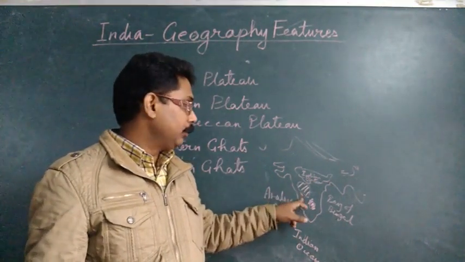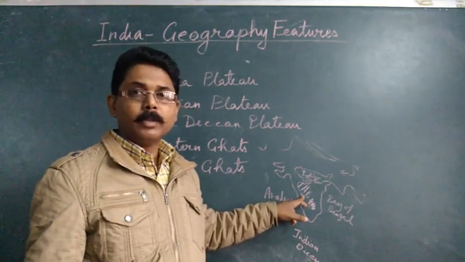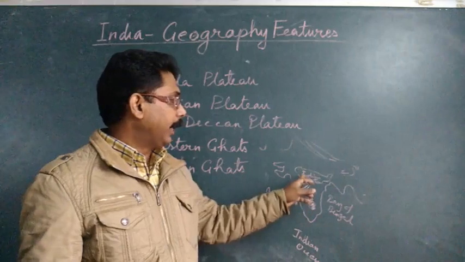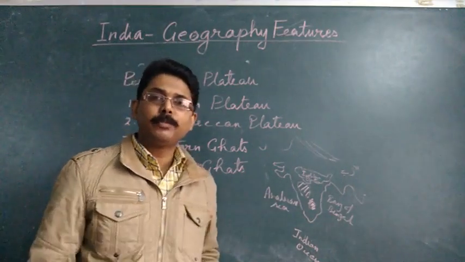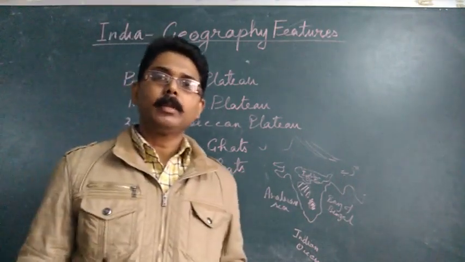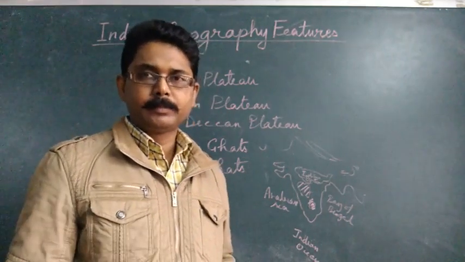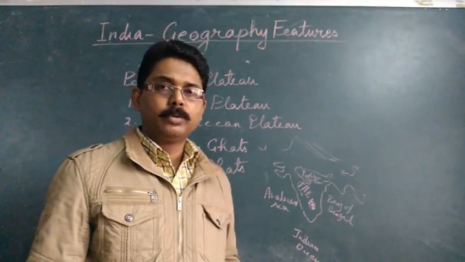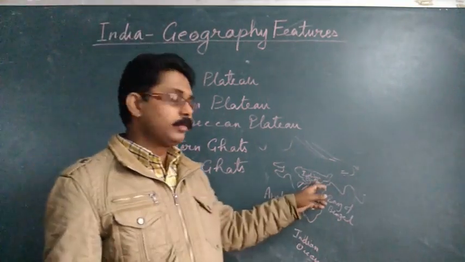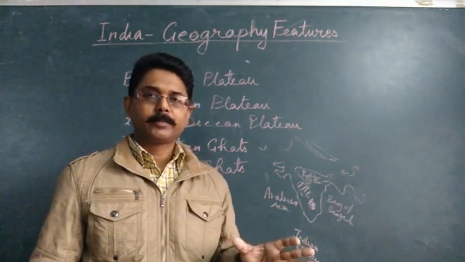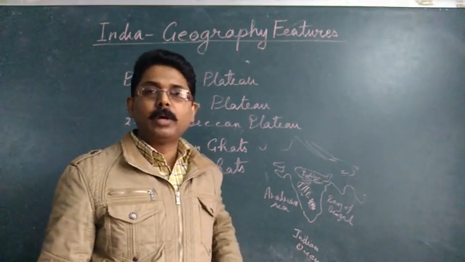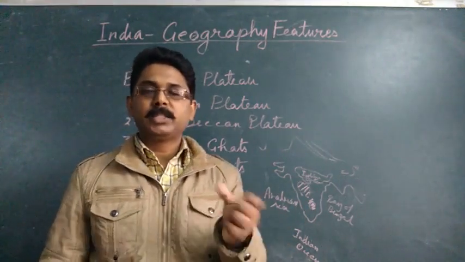Now if you find about the formation of these two plateaus, it is totally different. This Indian plateau is usually formed by the metamorphic rocks. So usually the structure of the rocks are totally different. But here the Deccan plateau usually is formed by the igneous rocks.